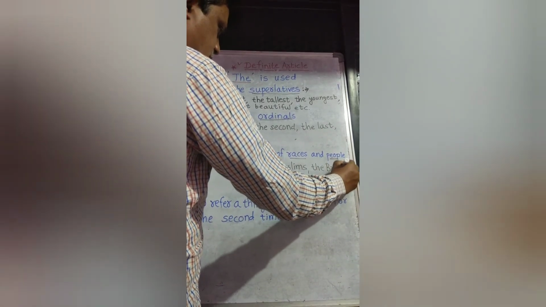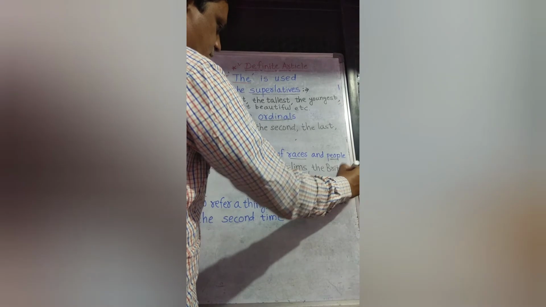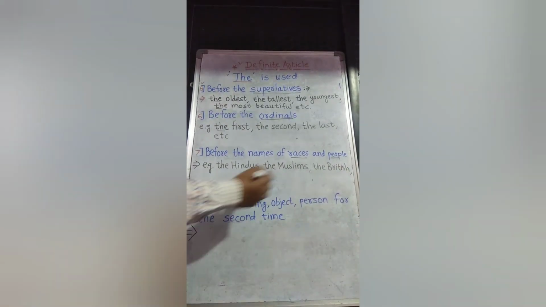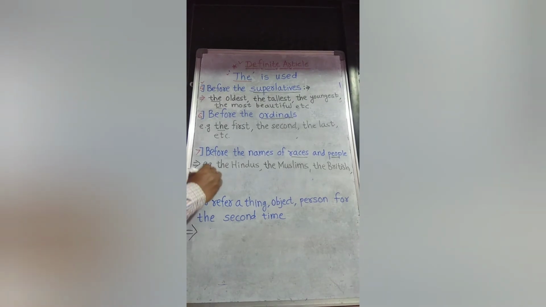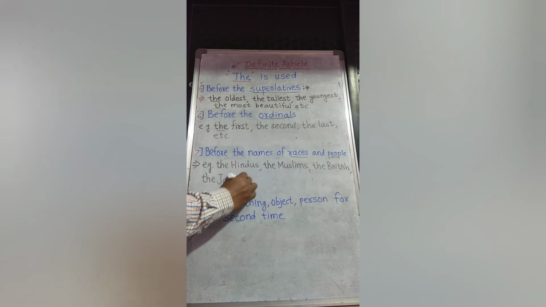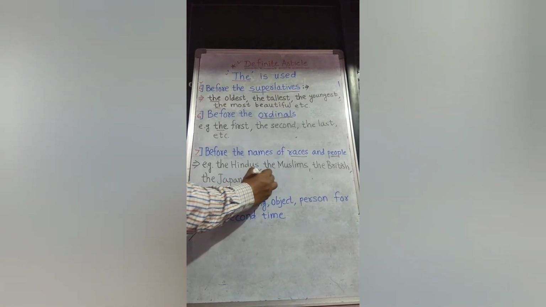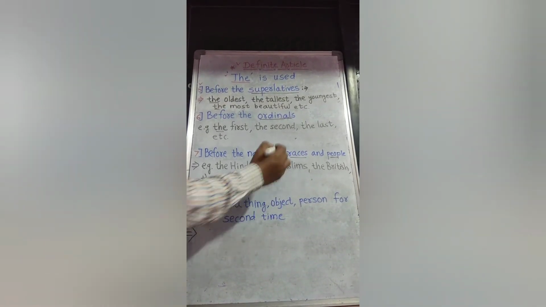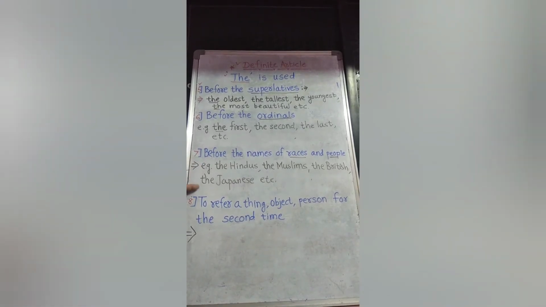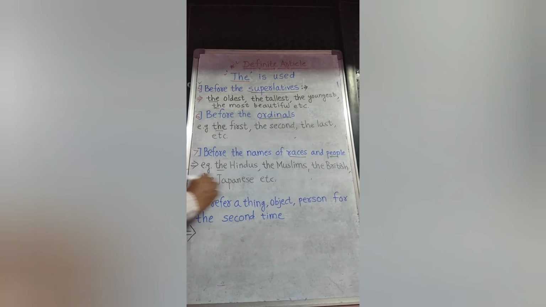Here these are related with the country, and the people from Great Britain are the British, the Japanese, people from Japan, etc. The Japanese. Before the names of races and people we use the.